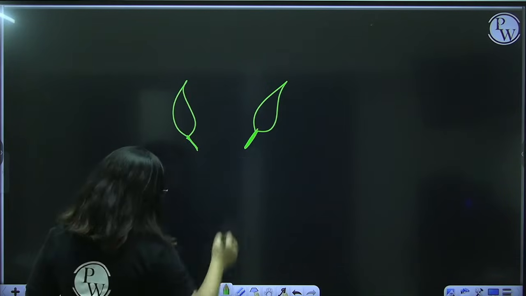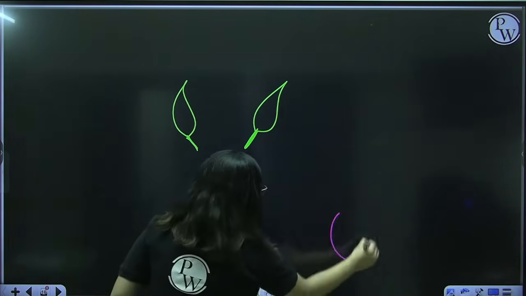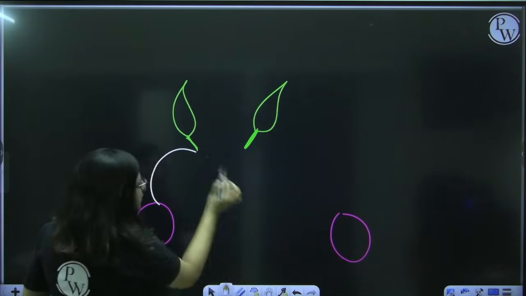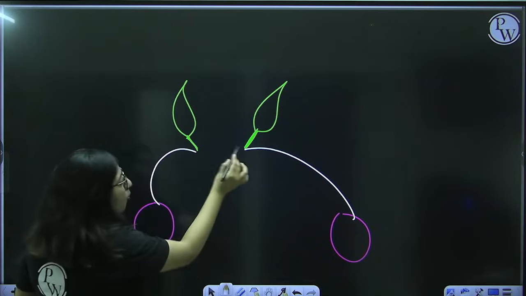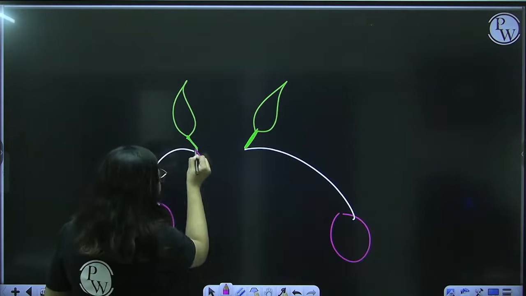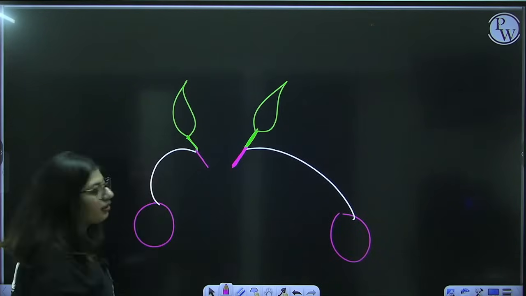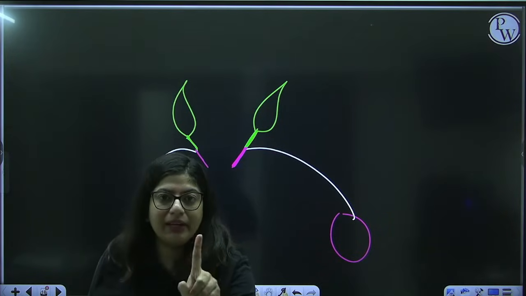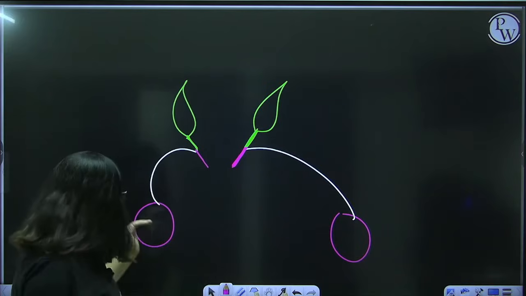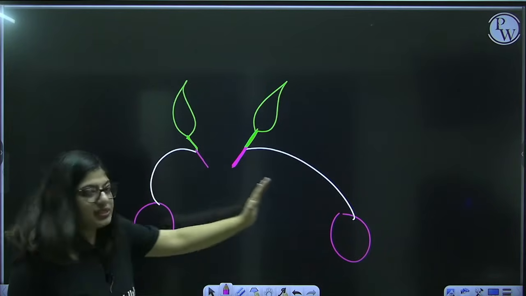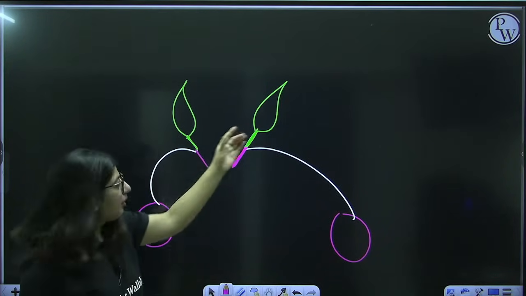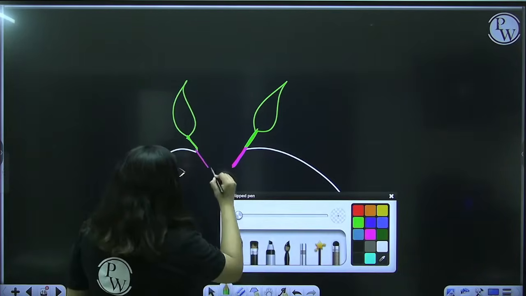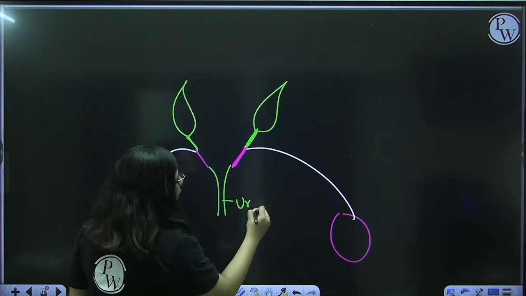Both testes have their own vas deferens, so both unite to form two ejaculatory ducts. How many ejaculatory ducts are there? Always two in a male. Why? There are two testes, two vas deferens, two seminal vesicles, two ejaculatory ducts, and both are going to enter into a common urethra.